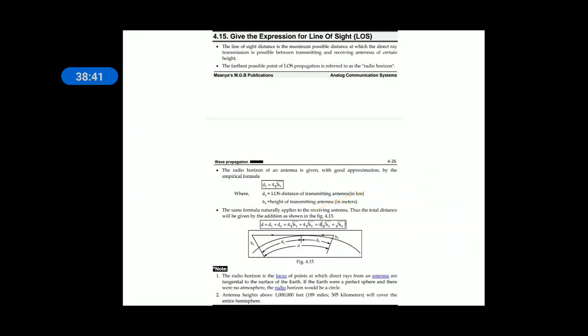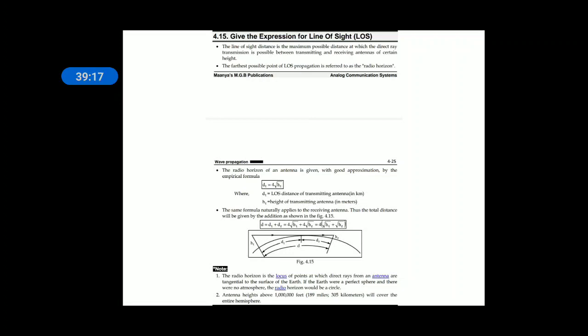Expression for line of sight. The line of sight distance is the maximum possible distance at which the direct ray of transmission is possible. So in line of sight communication or space wave propagation, there are two waves. One is the direct wave, which comes directly from the transmitter to receiver through the troposphere. There is one more wave called the reflected wave, which is reflected by the ground.